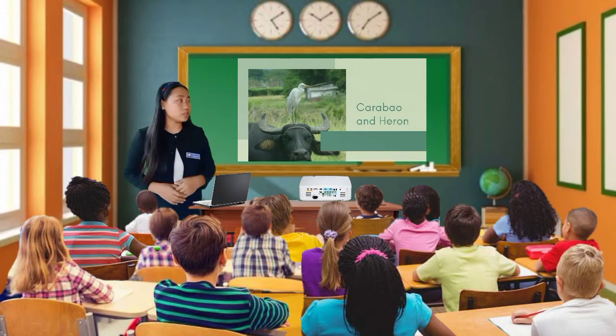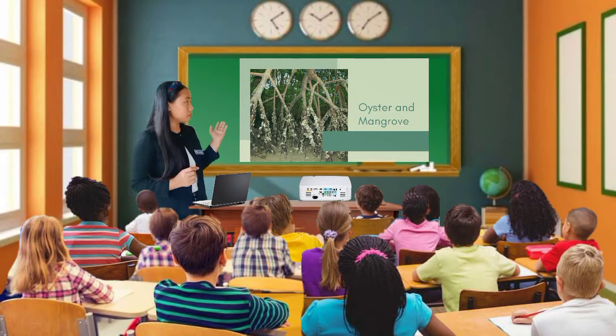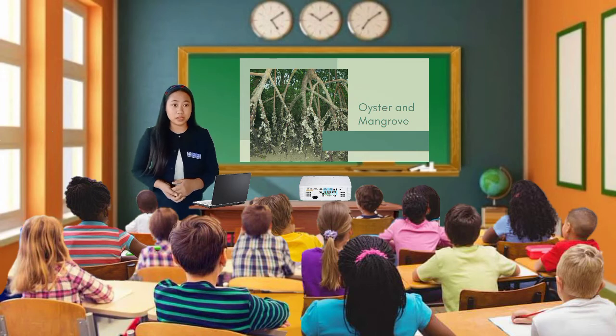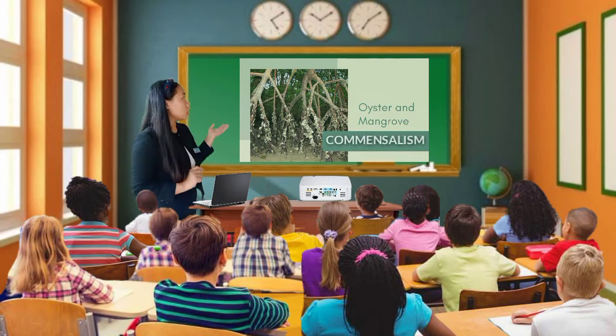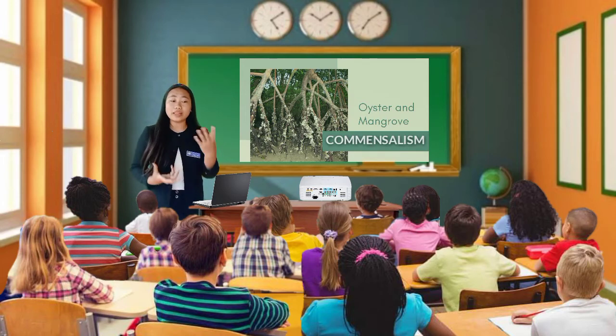So how about the next picture? Is it mutualism or commensalism? It's about the oyster and the mangrove. So is it commensalism or mutualism? What do you think? It's commensalism. So how does it become commensalism? Yes, Marian. That's correct, class. It became commensalism because the oyster latched onto the roots of the mangrove, giving them a stable foundation to live on, while the mangrove is left unharmed, unaffected, neither benefited at all.